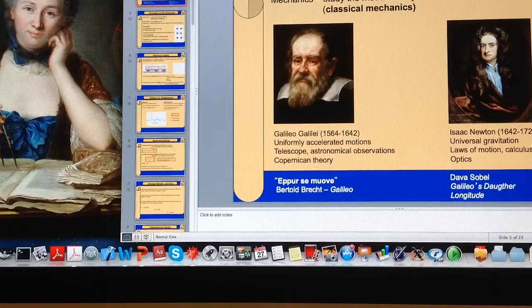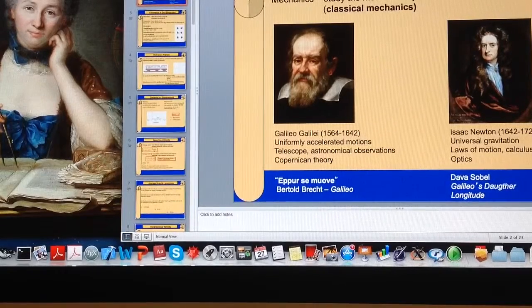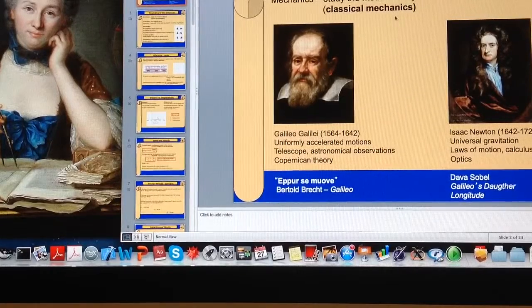Okay, so this is chapter 2 from Giancoli, and it's the beginning of what we already talked about in class. We said that in chapter 2 we'll be discussing mechanics, which is the study of motion, and we talked a little bit about some main figures in the development of mechanics. We talked about Galileo Galilei and also Isaac Newton, who are symbolic figures in the development of mechanics. Of course, science is not developed by just one or two people, but by many more.